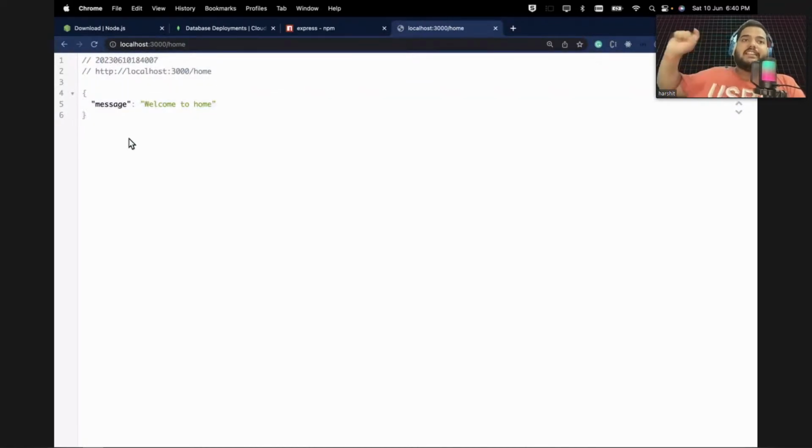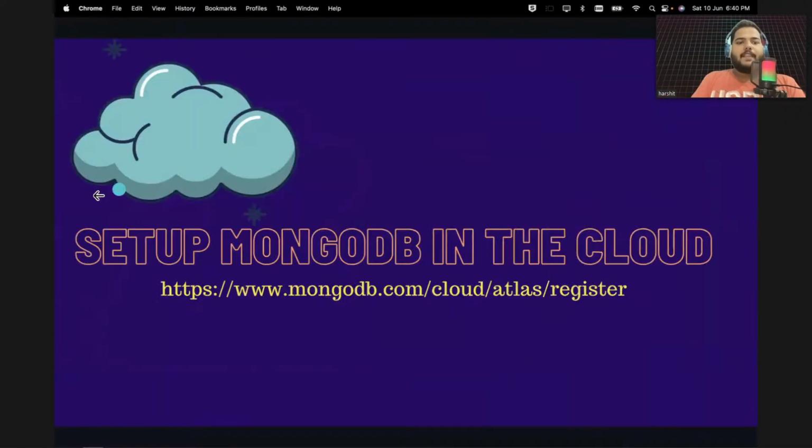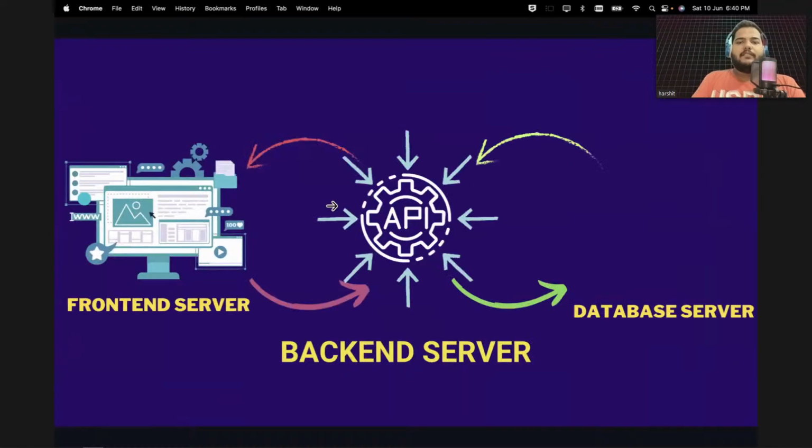So this is the response that is coming from the backend. This is the response you get when you call this API. So this is your API. The API is triggered and it's sending the data. Now guys, we haven't set up any database. If you go to our slides, every time we will need to set up this database and all.